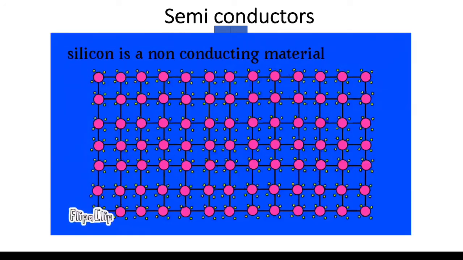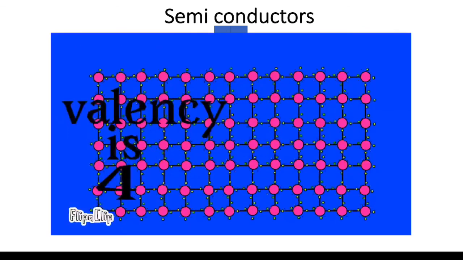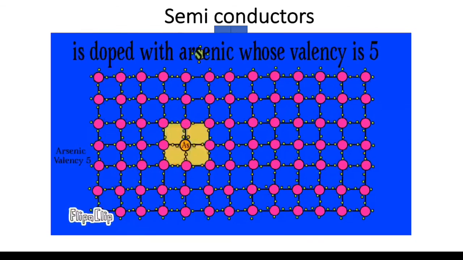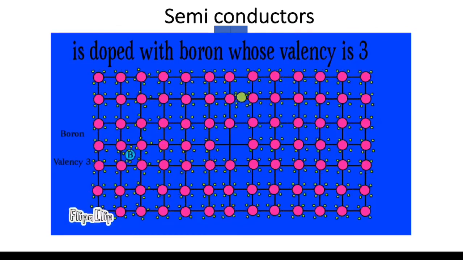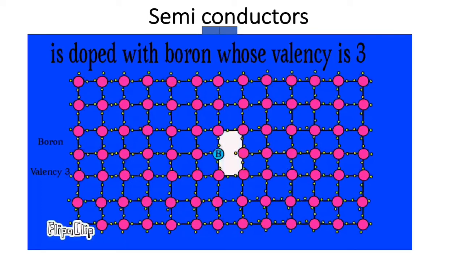If I say P-type semiconductor, it means it is doped by boron or gallium, whose valency is 3, doped to silicon which has a valency 4 and creates a vacancy which helps in the movement of the electron. So this is the method where we are able to convert a non-conductor or insulator into a conductor, and this method is nothing but doping.